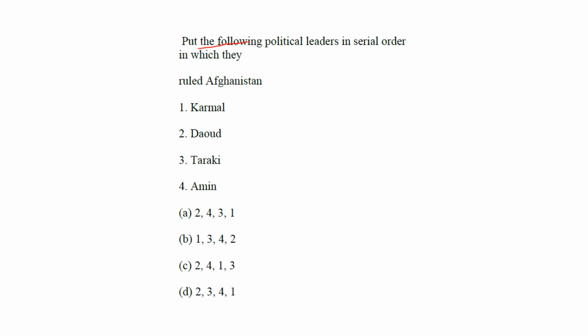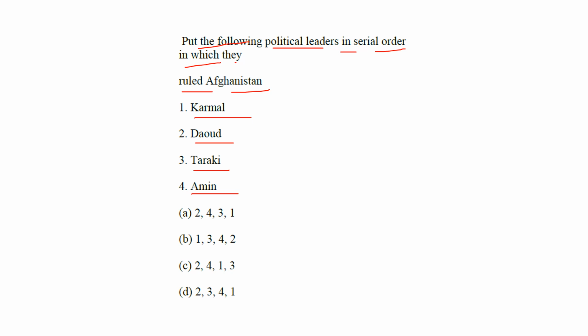Put the following political leaders in serial order in which they ruled Afghanistan: Karmal, Daud, Taraki, Amin. Actually, this question is related to history, but I don't know from where I picked it. They have given it in geography.